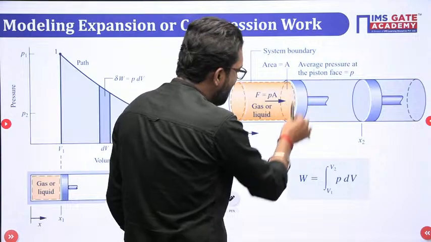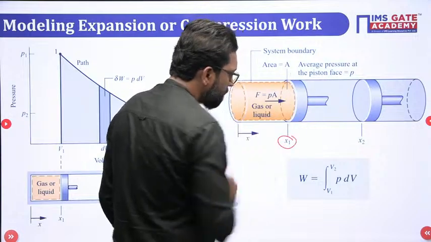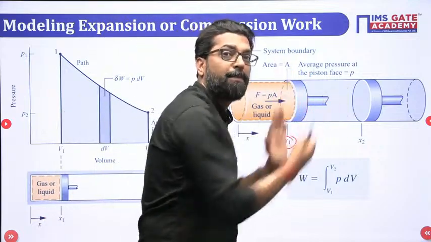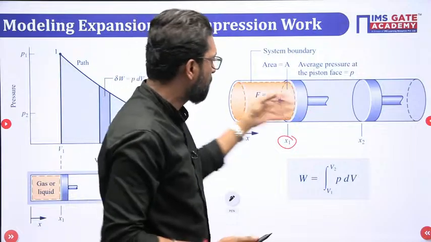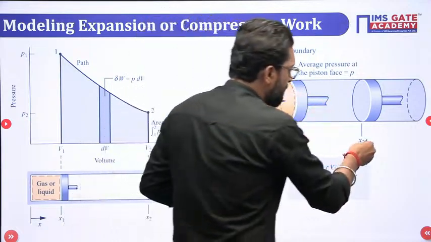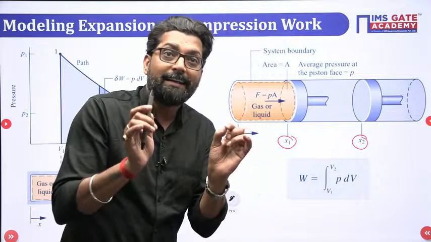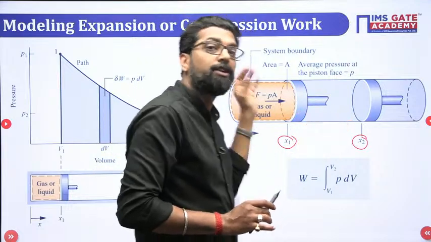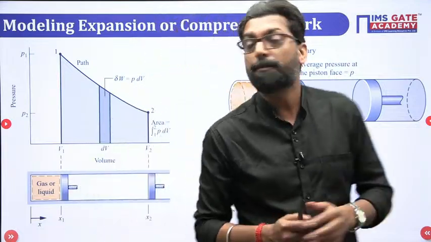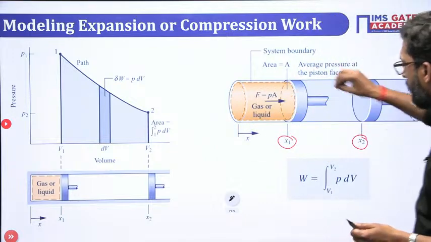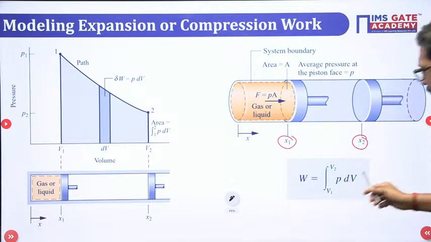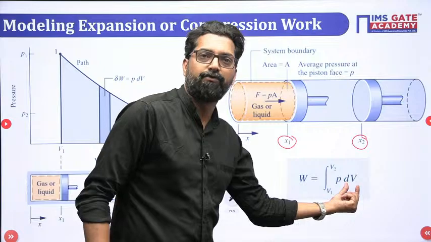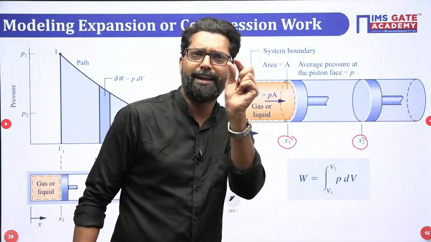Now initially the piston is at position x1. This is the position where the movement of the piston starts. Now after expansion of the gas, the piston will reach a final point 2. So my dear, the standard model of this work: what is the work during the expansion of the system? The work is nothing but P into dV. What is dV? It is the elementary displacement volume, very minimum.